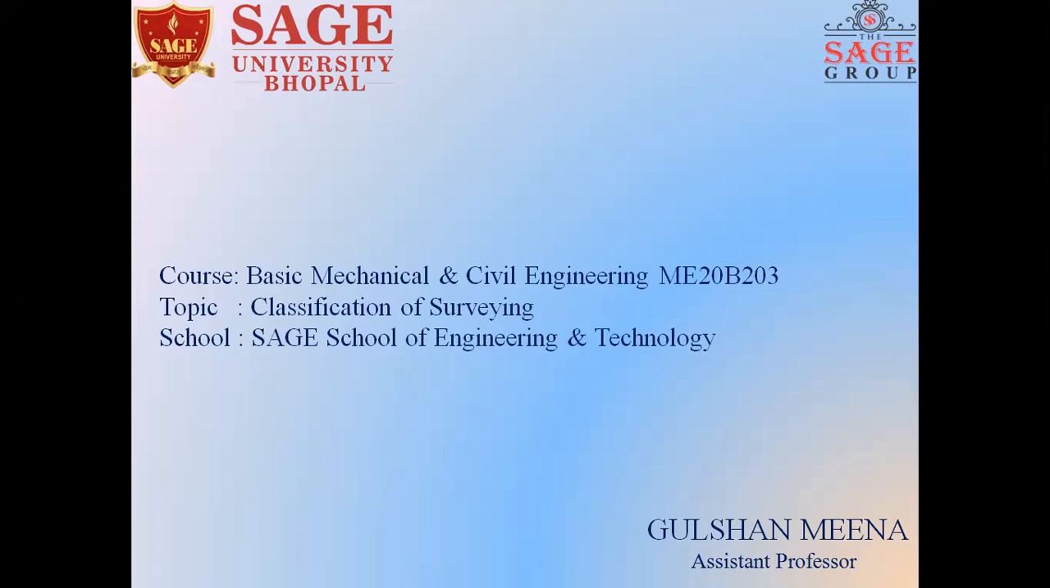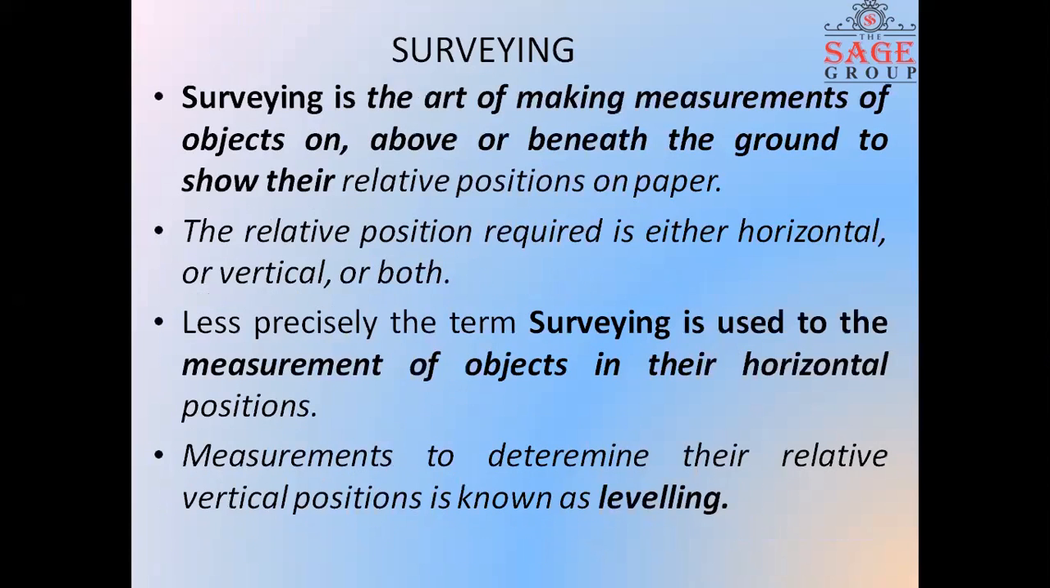In today's class, we are going to study the classification of surveying. Basically, surveying is an art of making measurements of an object which is above, beneath, or on the ground to show their relative position on the paper. That means in surveying, we are just measuring the horizontal distance of the object between the two marked objects, whether it is above the ground, beneath the ground, or on the ground.